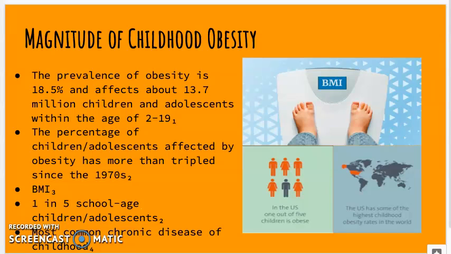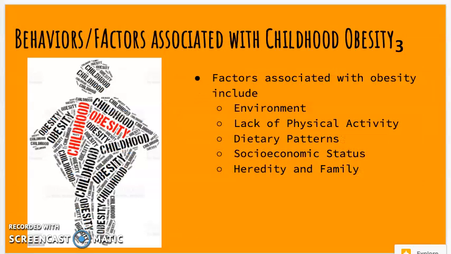US have obesity. It's the most common chronic disease of childhood, and looking at prevalence for different ages, it's 13.9% among 2 to 5-year-olds, 18.4% among 6 to 11-year-olds, and 20.6% among 12 to 19-year-olds. Childhood obesity is also more common among certain populations along with certain ethnicities. There are 5 factors associated with childhood obesity, starting off with environmental.